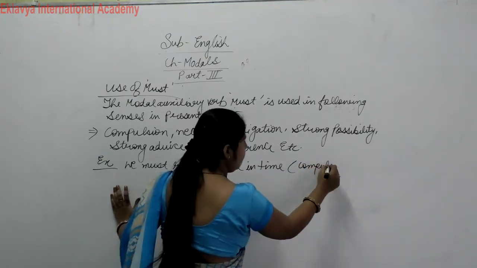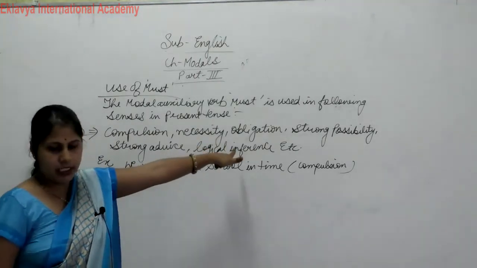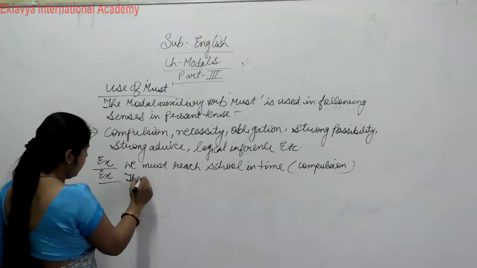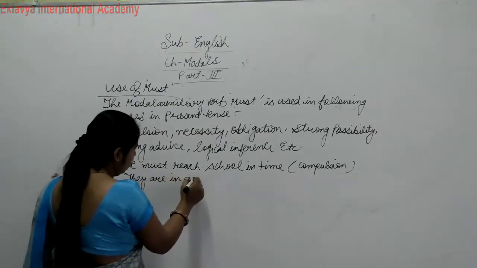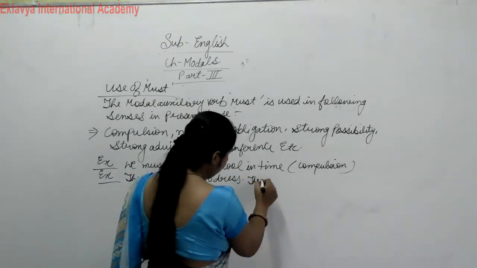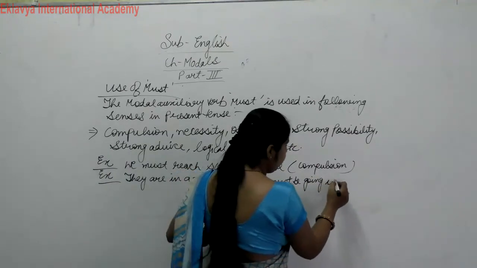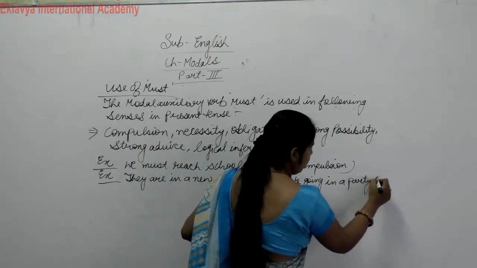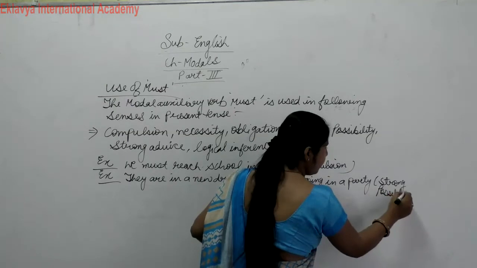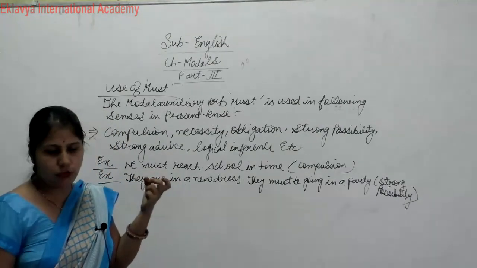Okay, next example is our strong possibility. Okay, so they are in a new dress, they must be going to a party. This is strong possibility, right? If they are wearing a new dress, then they will probably go somewhere, they must have worn it to go to a party, so this is strong possibility. Okay, this shows the strong possibility.